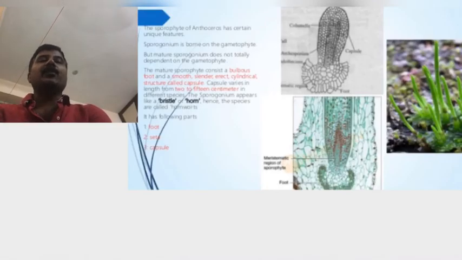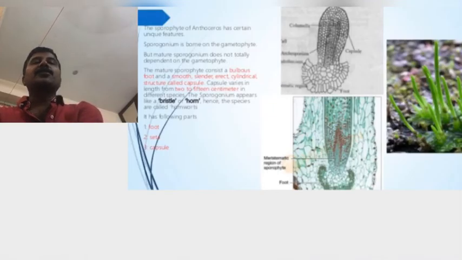First one is the foot. The foot is bulbous and embedded in the tissue of the gametophyte. It is made up of parenchyma cells. The foot serves as an organ of anchorage. It absorbs food and water from the gametophyte. Means it is used to attach to the gametophyte and absorb food materials, like water and some minerals from the gametophyte.